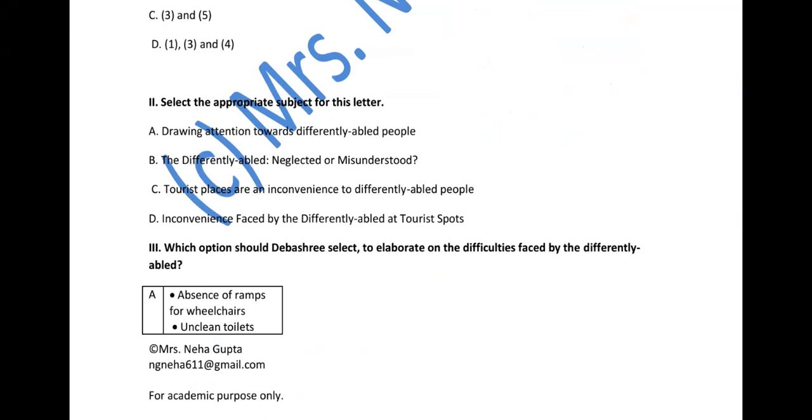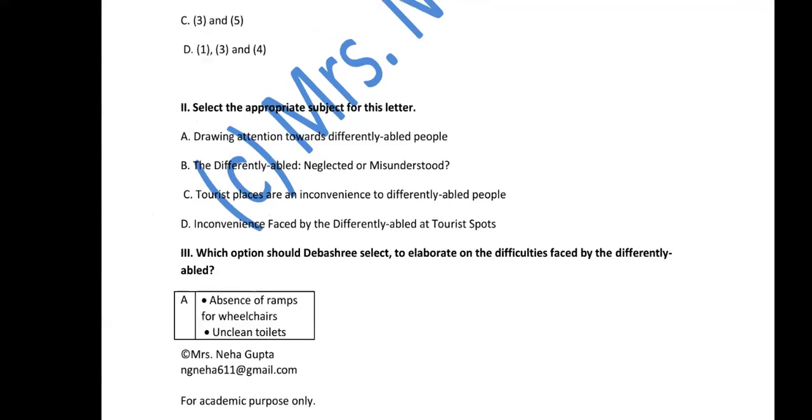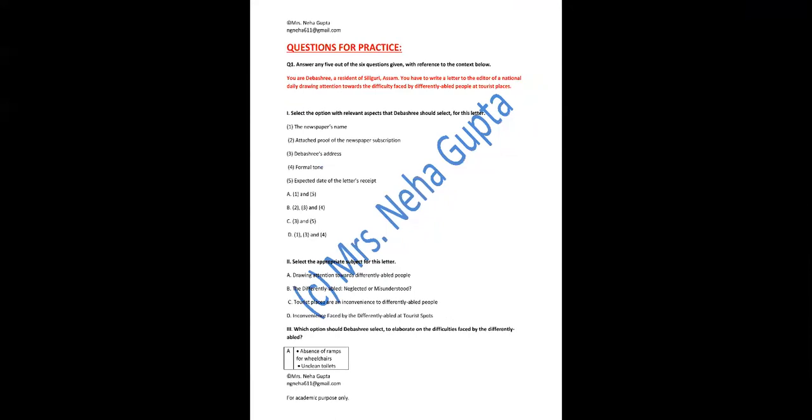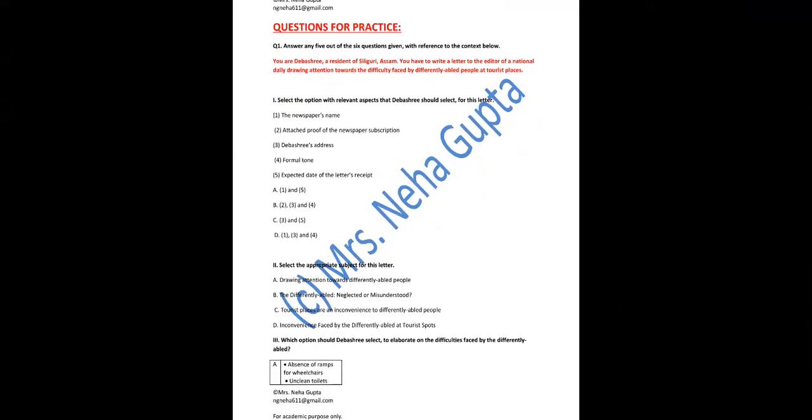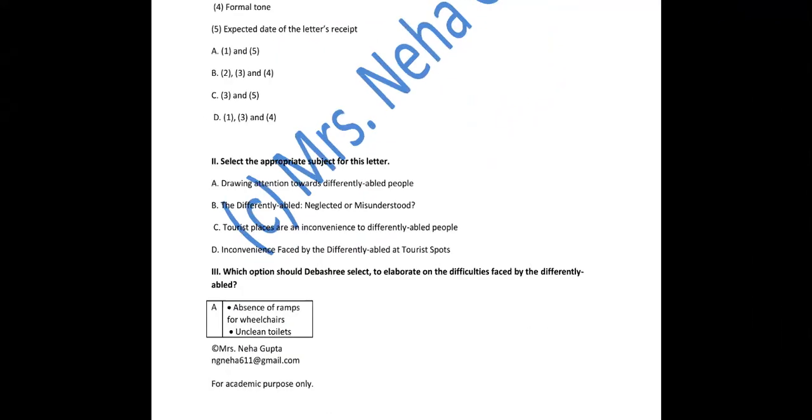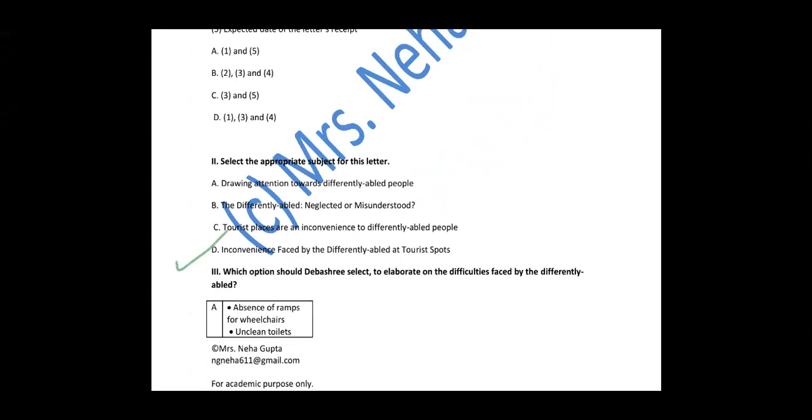Third point, tourist places are an inconvenience to differently able people. That these places, tourist spots, are an inconvenience for such kind of people. D part, inconvenience faced by differently abled at tourist spots. So I think everybody can understand easily that D option is the correct one. So D option is the correct one. Fine. I'm moving on to the next question.